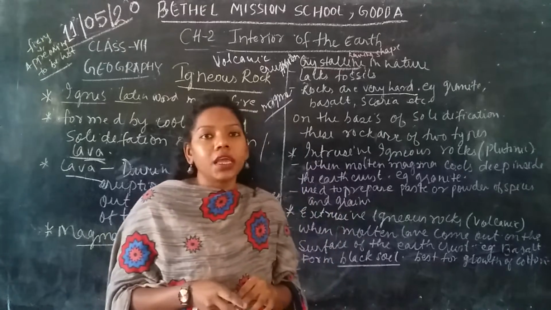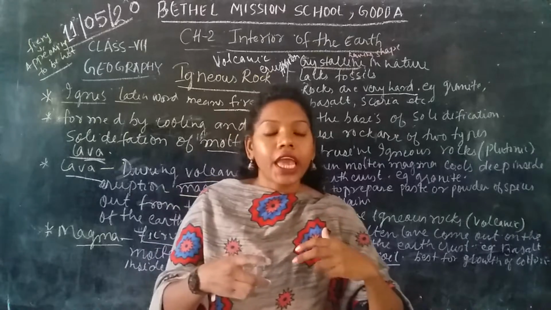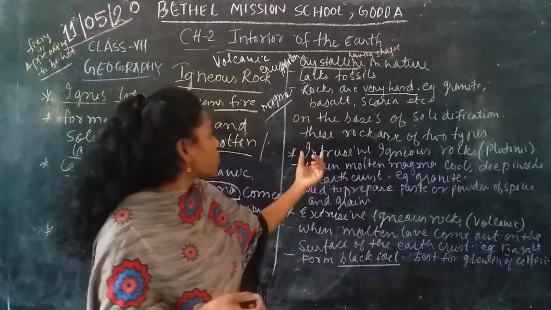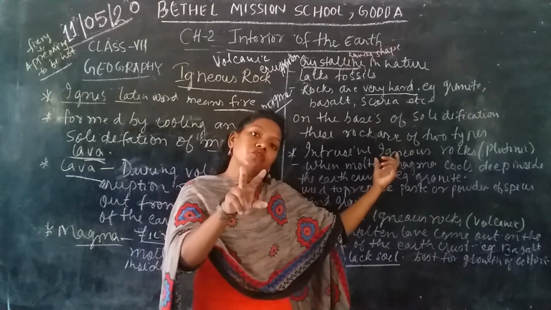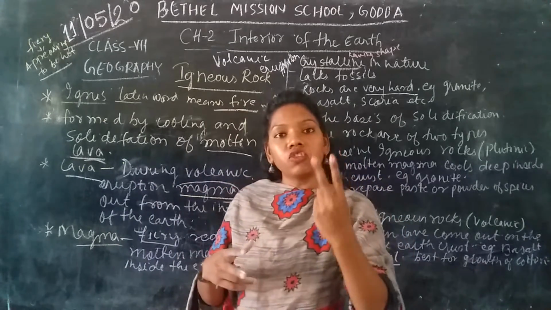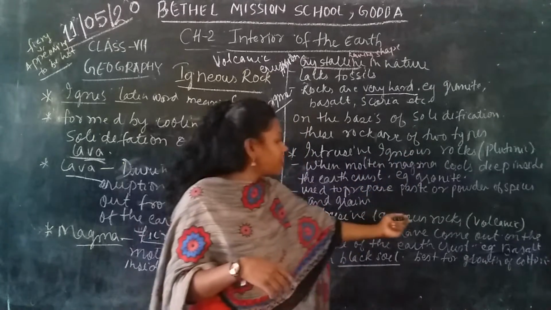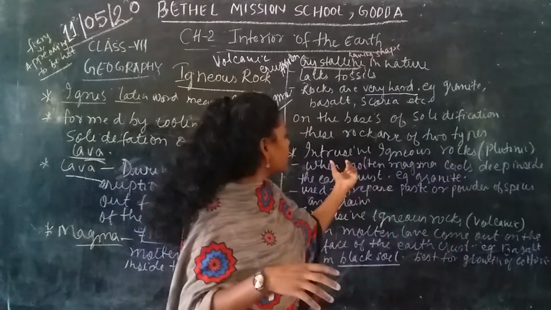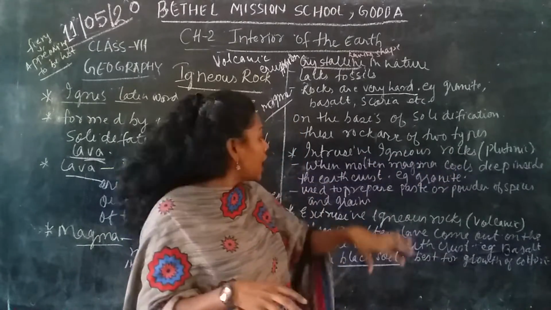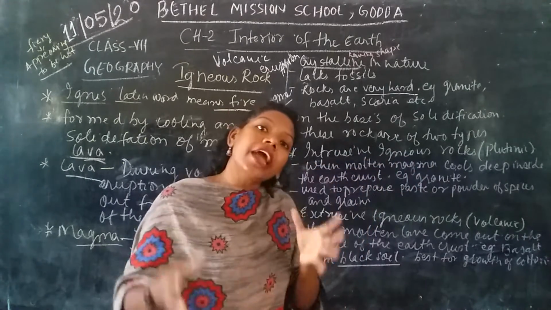Okay, but one more thing. On the basis of cooling and solidification, when it forms a solid, there are two types. So we can say it becomes solid in two ways: one is intrusive igneous rock, another is extrusive igneous rock. Intrusive igneous rock is also called plutonic. Why is it called plutonic? Because these rocks are cooled down and become solid inside the earth itself.